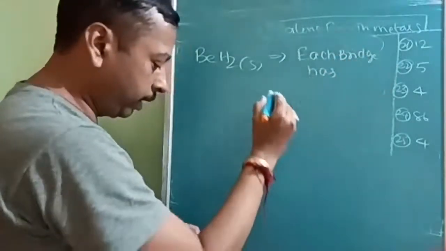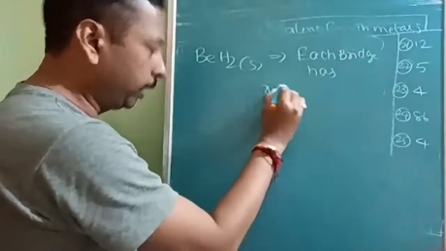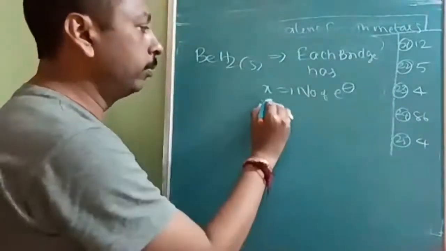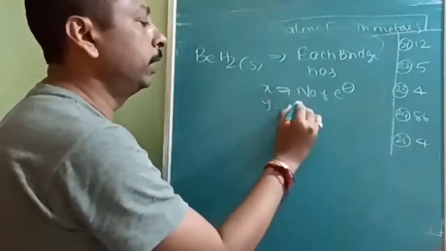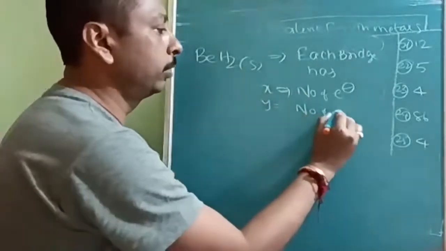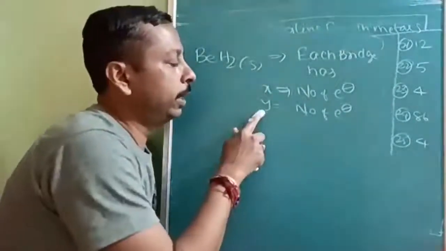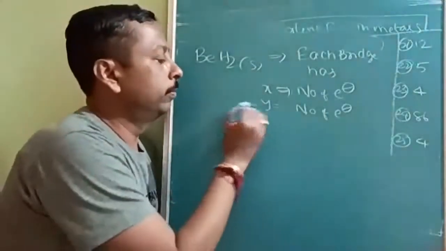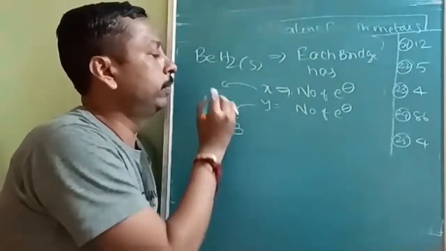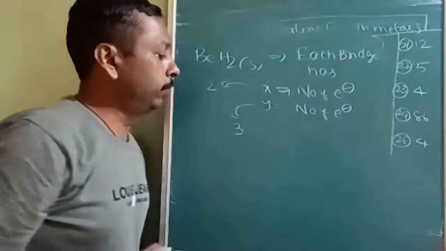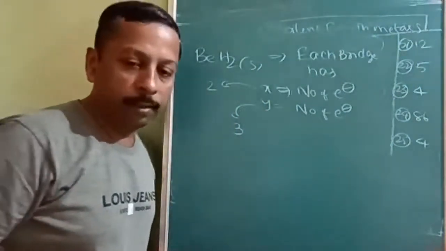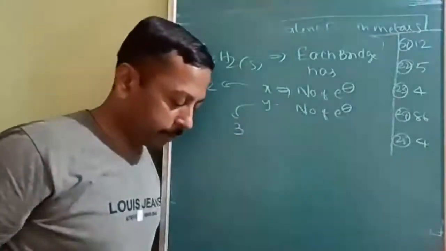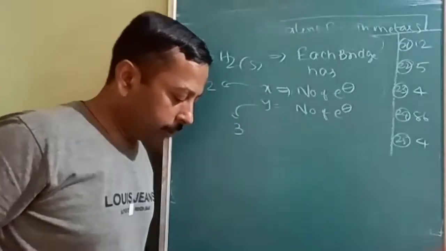okay, each bridge has, first of all, X number of electrons, and Y is the number of atoms. Okay, what is Y? Like we write it as a 3 center 2 electron bond. So 3 center means 3 atoms. Okay, 2 electron, so 2. Is it understood? So Y will be how much? 3. Electrons will be how much? 2. So X is equal to 2, Y is equal to 3. That's why, if you know the concept, then only the complicated question is made like this. Is it understood? Then also in solid BeCl2.